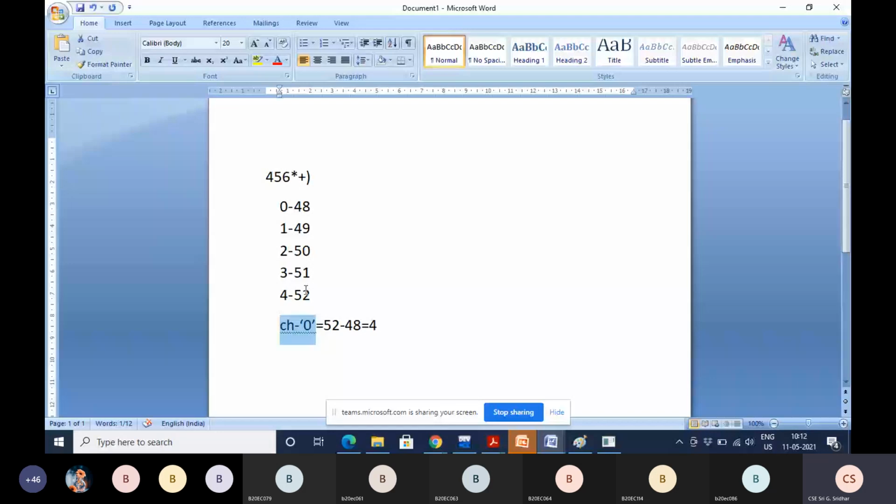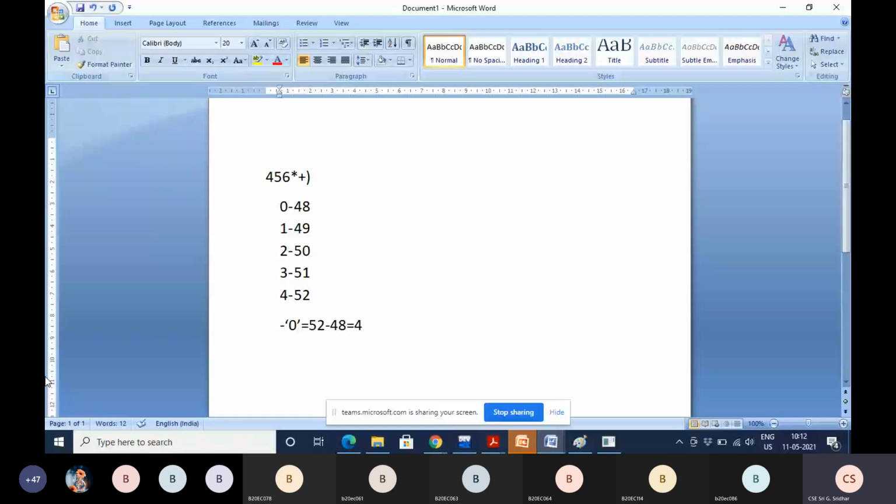Sir, if we put 0 in the character place? What, ma? I am not saying put 0 in the character place. In a character variable, if you directly write 0, it will take it as 0.